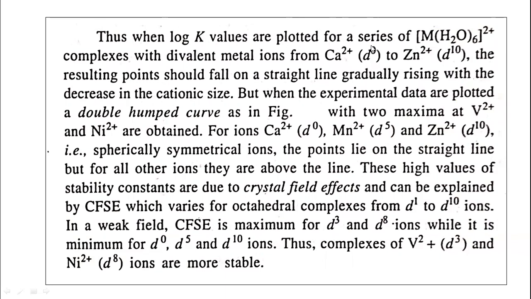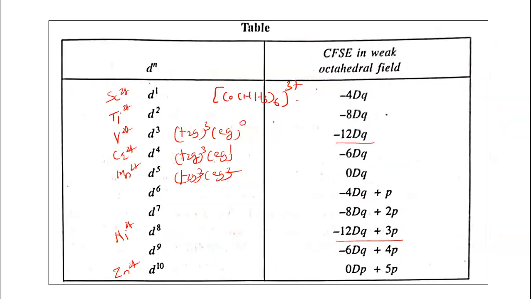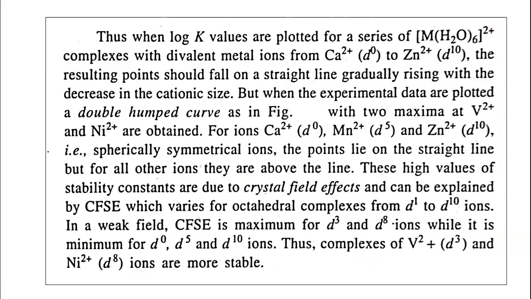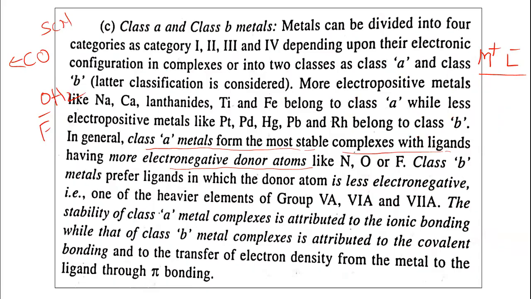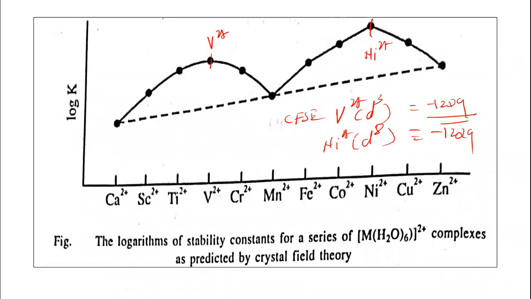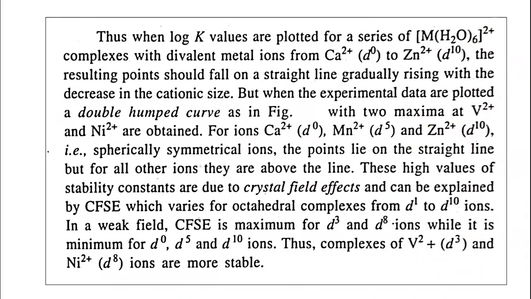So these high values of the stability constants are due to the crystal field effects. For the vanadium 2 plus ion, the high value of the stability constant is due to the crystal field effect. The crystal field splitting will be greater in that complex because the CFSE values are maximum. On the basis of the CFSE values, we can explain the stability of the complexes.